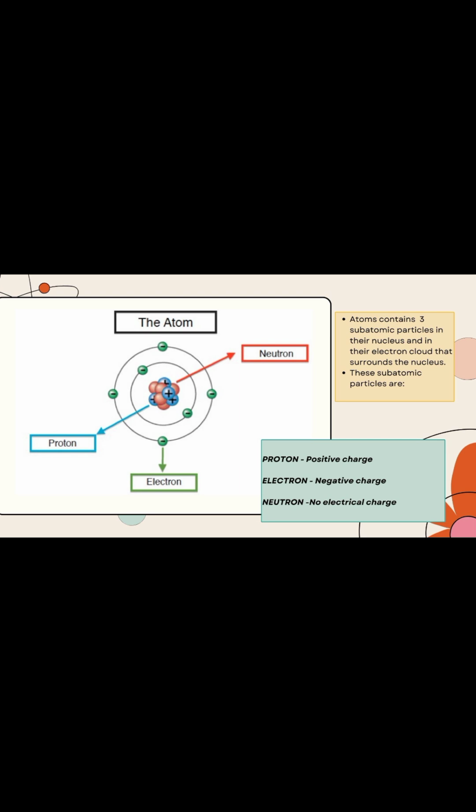Let us now talk about the three subatomic particles of atom. These subatomic particles are the proton, neutron, and electron. Electrons orbit the nucleus, which is located at the center of an atom, and the nucleus contains protons and neutrons. Protons have positive charge, neutrons have no charge, and electrons have negative charge.